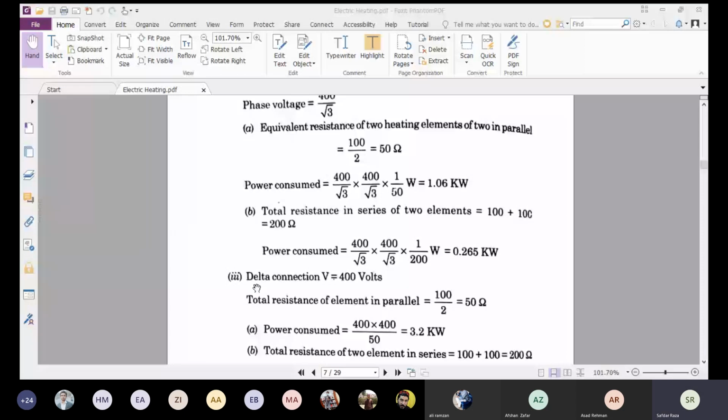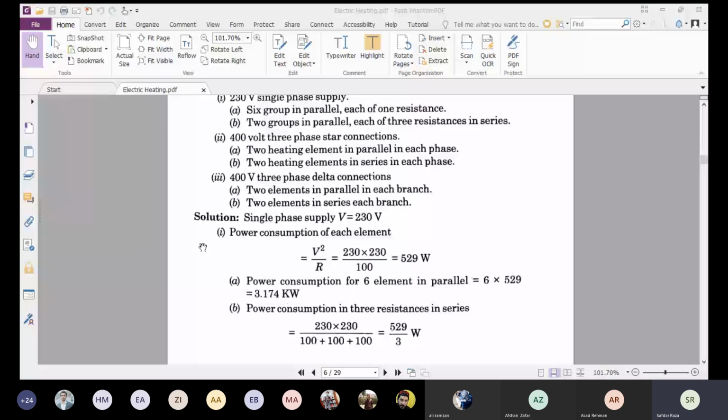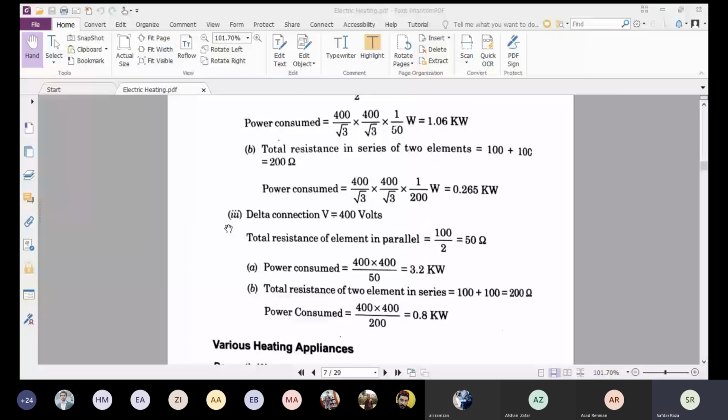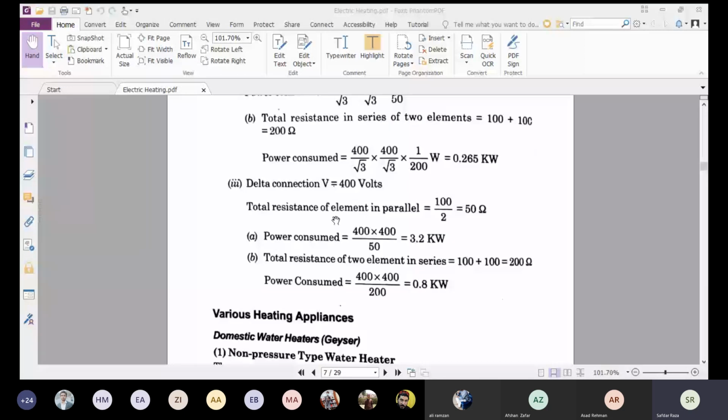Part A contains two elements in parallel in each branch. So the total resistance of elements in parallel is 100 divided by 2, same as case 2 part A, which is equal to 50 ohm. So the power consumed in this case is V square by R, which is equal to 3.2 kW.